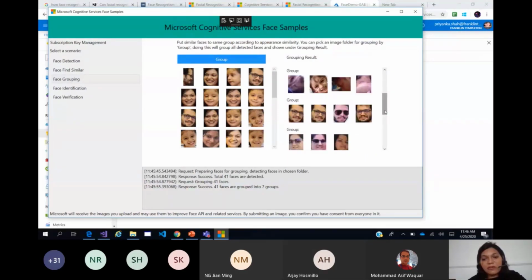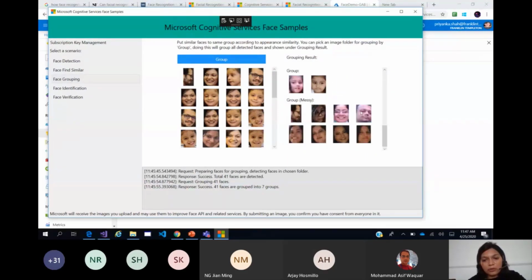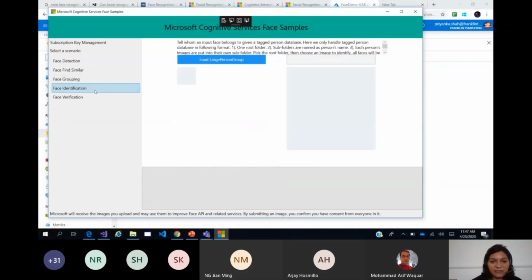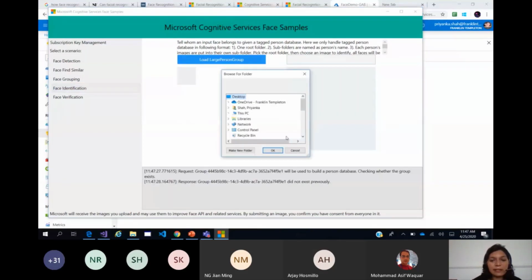Then at the last you can find something called group messy. Messy meaning there was no identification, so no similarity found. There was only one picture and nothing to group or compare it with. So it's like comparing apples and oranges, and that's why they are grouped together in a separate category called group messy.